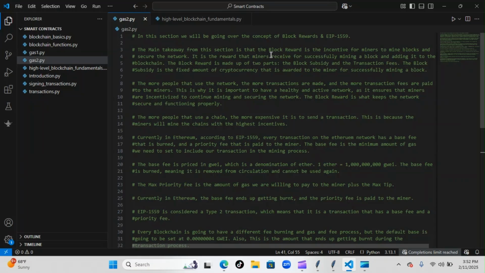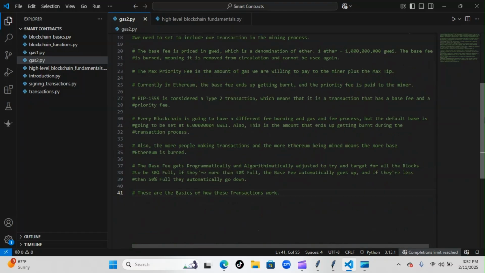So the more people that use a chain, the more expensive it is to send a transaction. This is because the miners will mine the chains with the highest incentives. So basically, the higher the fee you pay, the more likely you are to get your transaction included in the mining process, because the miners are going to go after the highest fees, of course, so they can have the highest incentives to do their work. But basically, that's what everything was about in this module here.